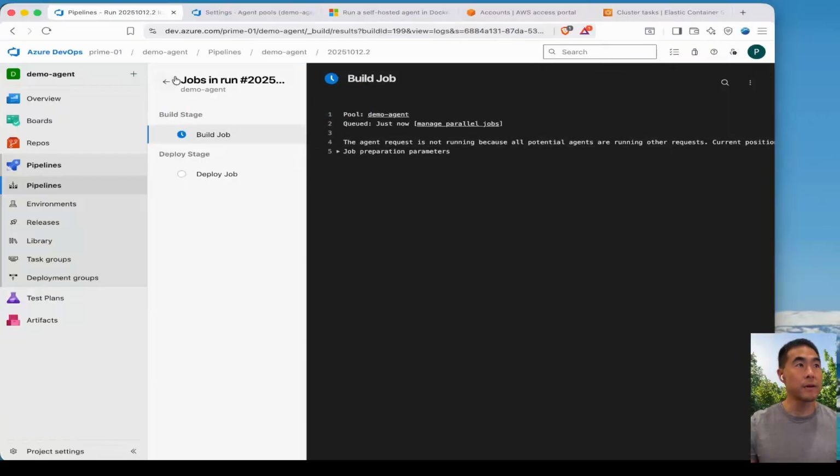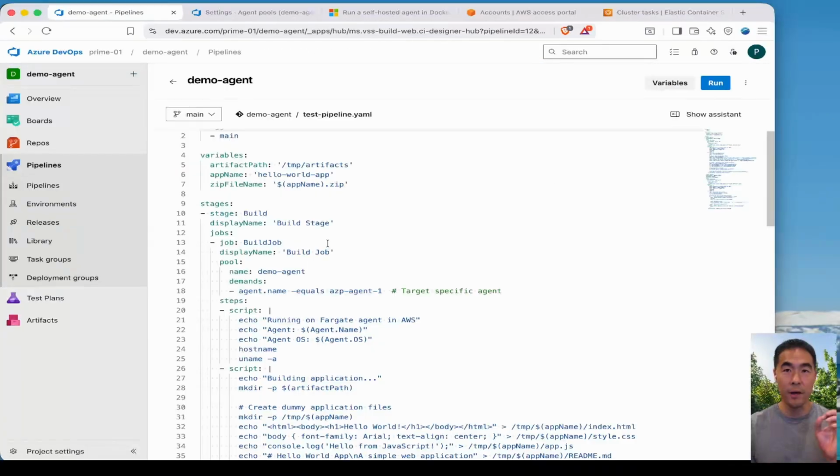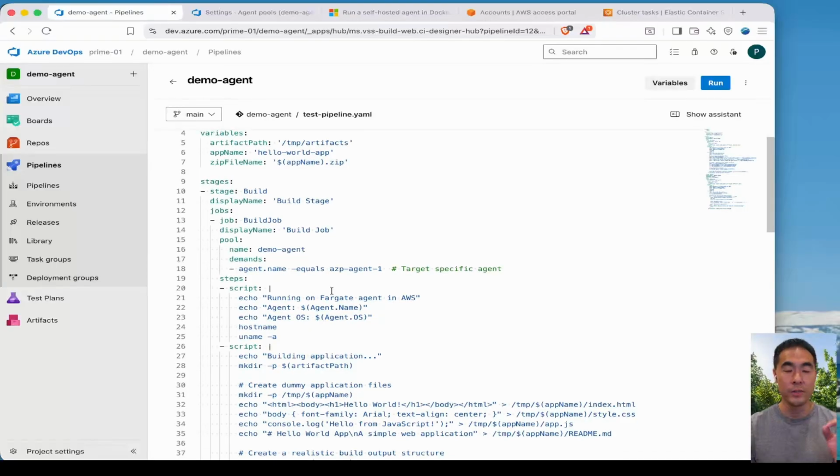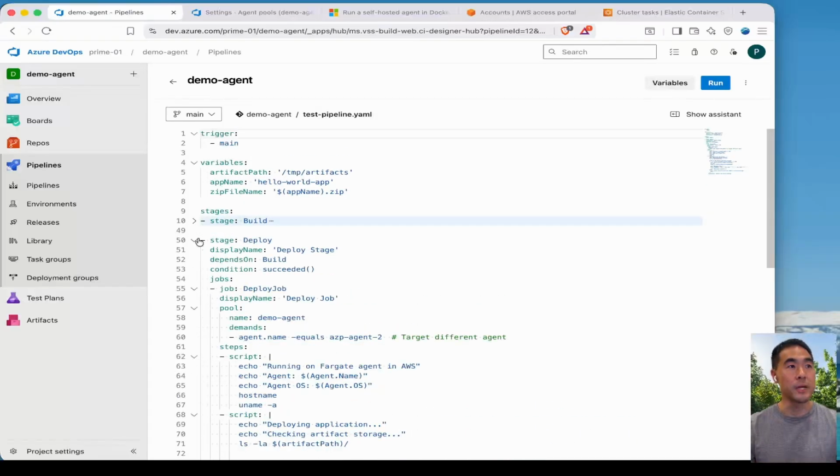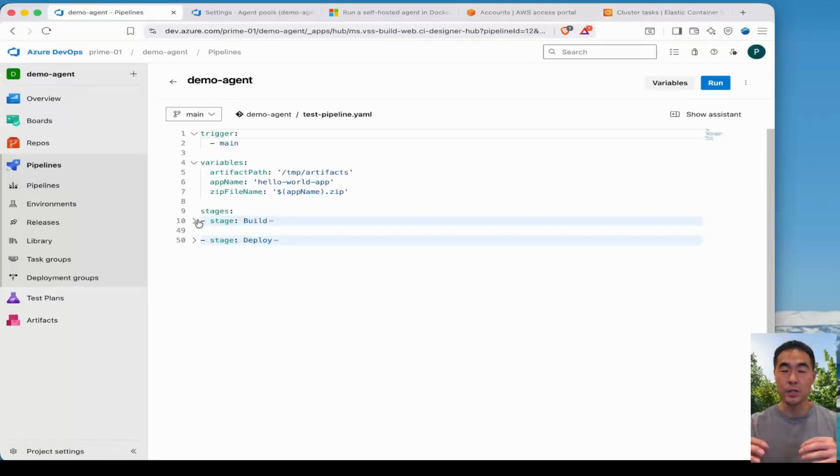While it's running, let's have a look at what our pipeline definition is. I've used the pipeline used in a previous video on persistent storage, where it's using the default container storage to prove that each container is independent and they don't share containers. So there's a couple of stages, a build and deploy. The build stage is where agent 1 builds the artifacts into a temporary directory, and then agent 2 does the deployment. And here we're going to see agent 2's stage or task of deploying fail because it can't grab that shared artifact.